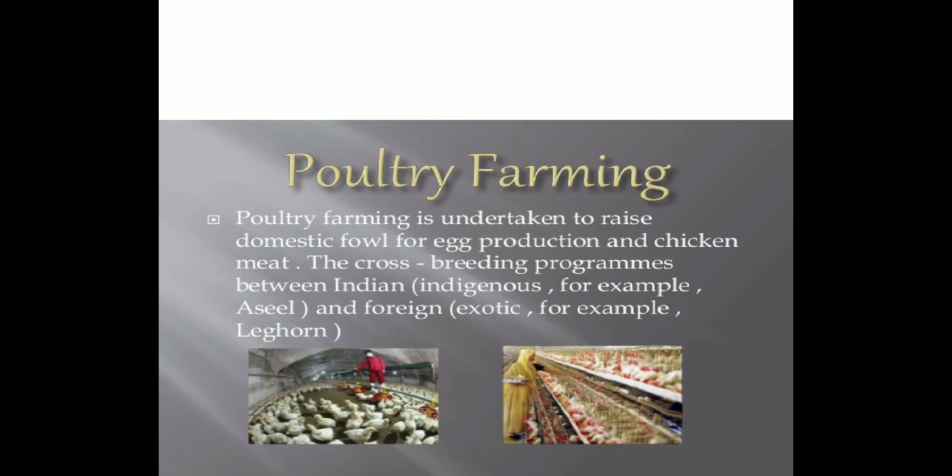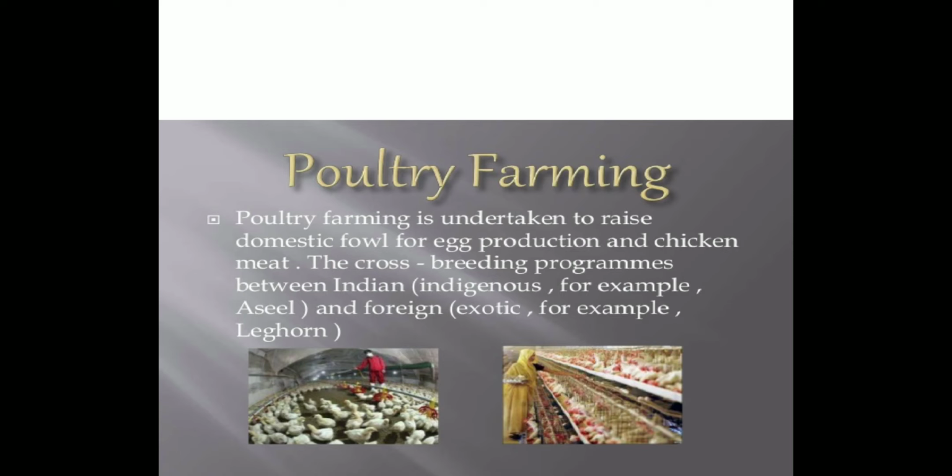Second one is poultry farming. Poultry farming is raising domestic fowl for egg production and chicken meat. So we are doing poultry farming for two things, for the egg and for the chicken. They are called layers and broilers. Layers are those who provide eggs, while broilers are bred for their chicken meat, for their muscles.